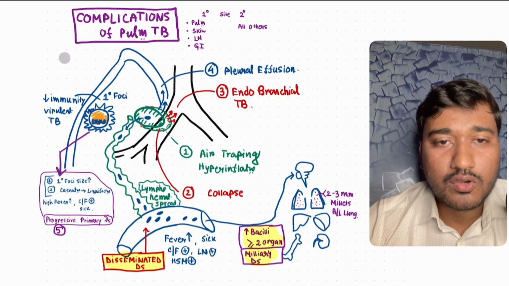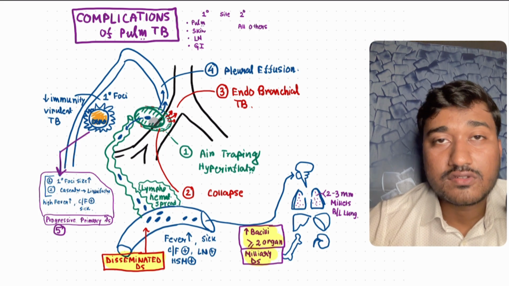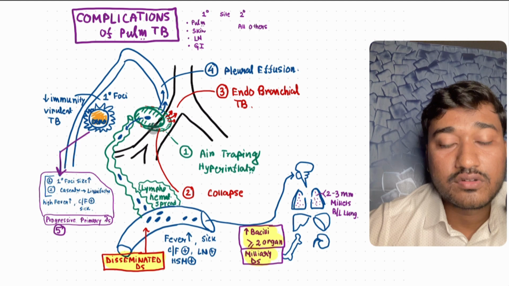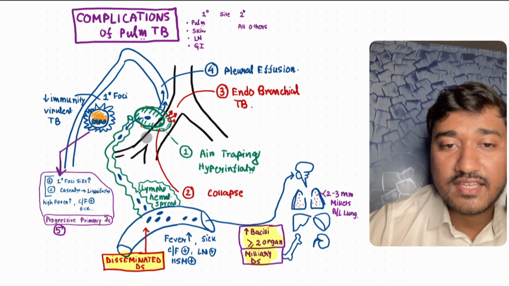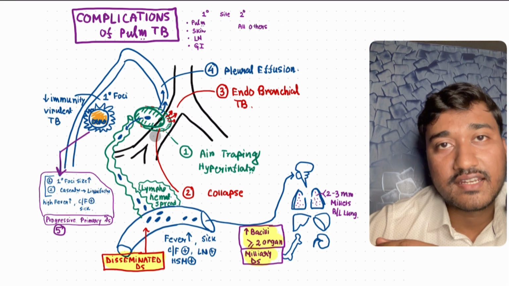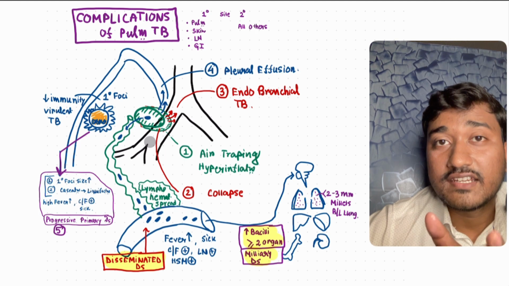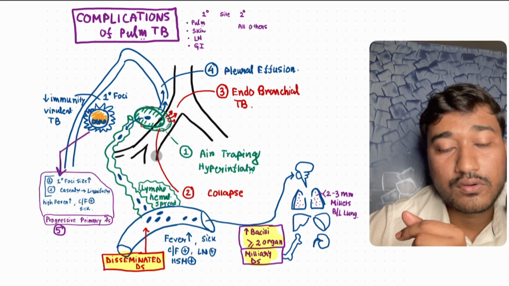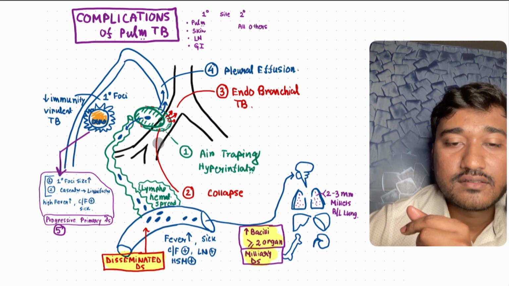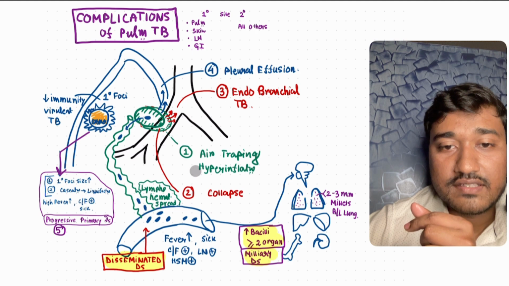So now let's discuss the complications of this pulmonary TB. This is our lymph node, which eventually gets infected because of this TB. There is enlargement of this lymph node, so it is pushing and compressing this airway. During inspiration, air can easily enter, but during expiration the airway becomes narrower, as well as getting pushed, and therefore there is air trapping. During expiration all the air cannot come out. This is the first complication.